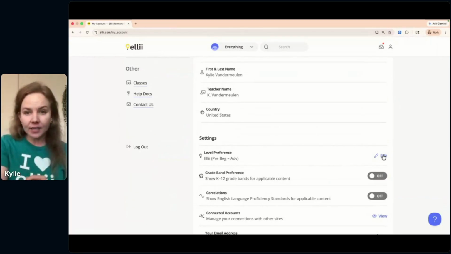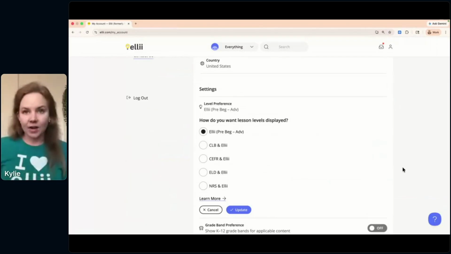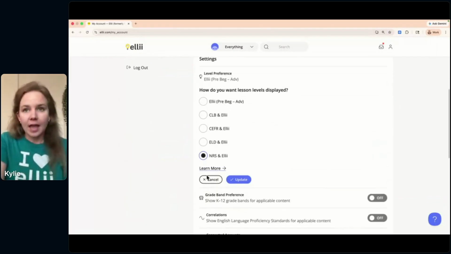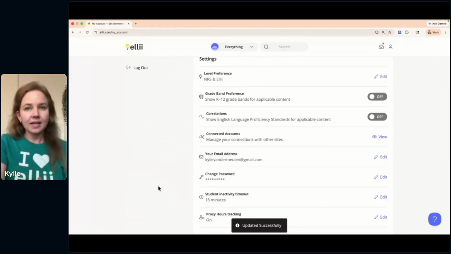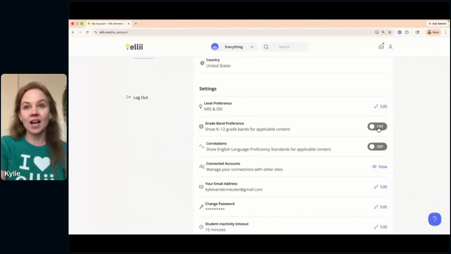If you click edit here on the right-hand side, you'll see we have some different options. We've got CLB, CEFR, ELD, NRS, and Ellii levels. So I'm going to turn on the NRS levels. That's what we use commonly here in the United States, which was where I'm based for adult education. And I'll click Update. Now, if you're teaching K-12, you also can turn on the K-12 grade bands for applicable content. I'll leave those off for now.